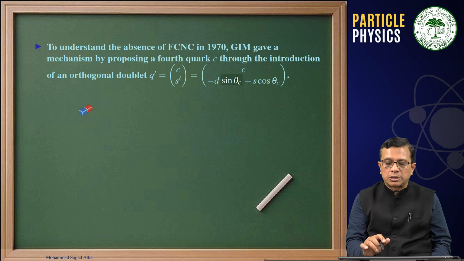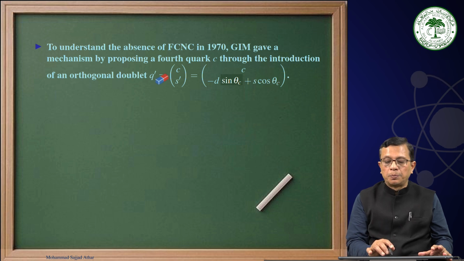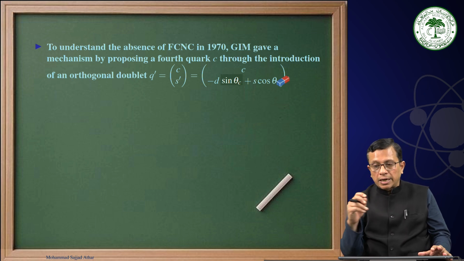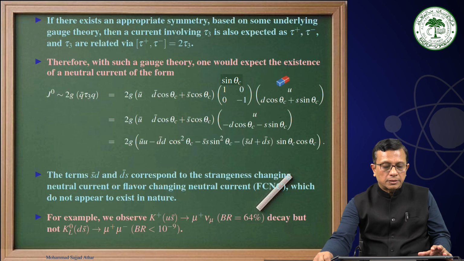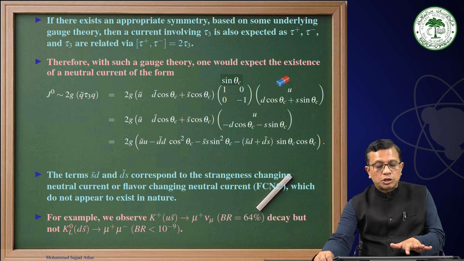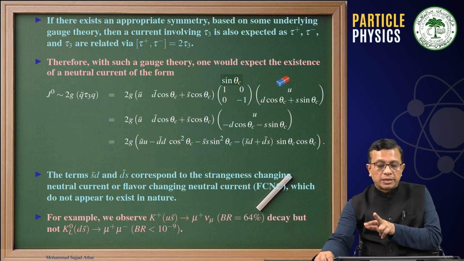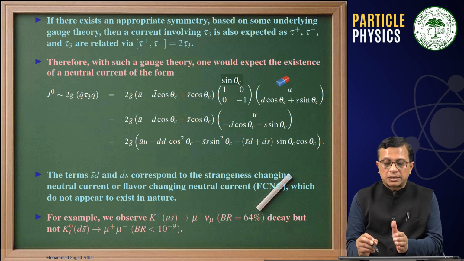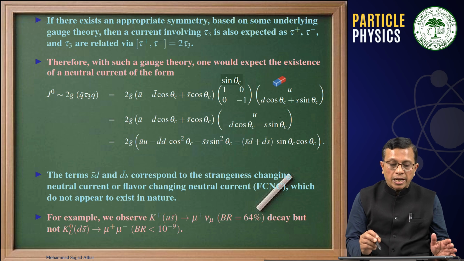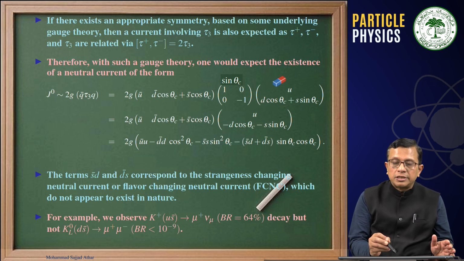Therefore, a charm quark was introduced, and this s prime is minus d cosine theta C plus s cosine theta C. Remember, this is Q prime is c s prime, c minus d sine theta C plus s cosine theta C. So therefore, remember the thing which we discussed just here, J0 is Q bar tau 3 Q. Now we have two sets, two doublets that we are going to discuss. One will be the same as what we have here, and another will come with charm.